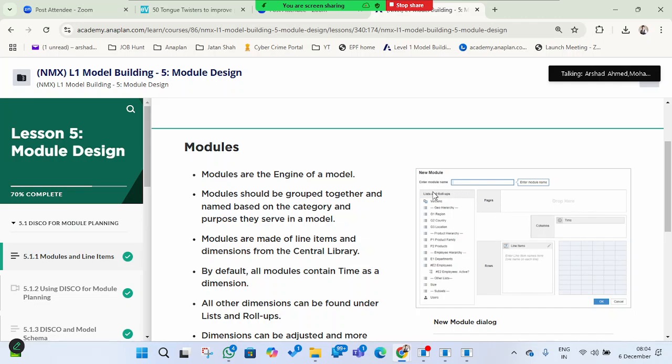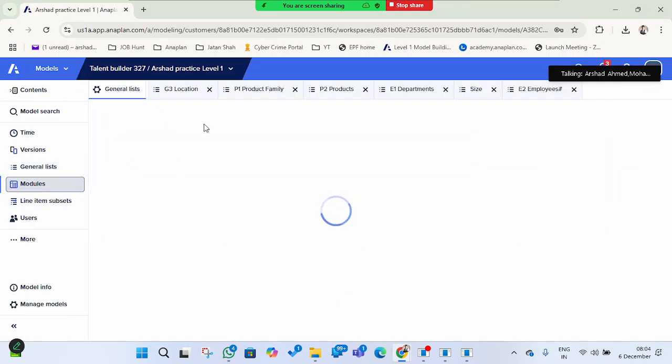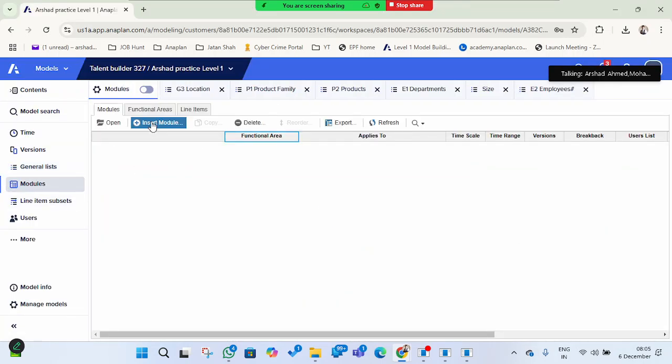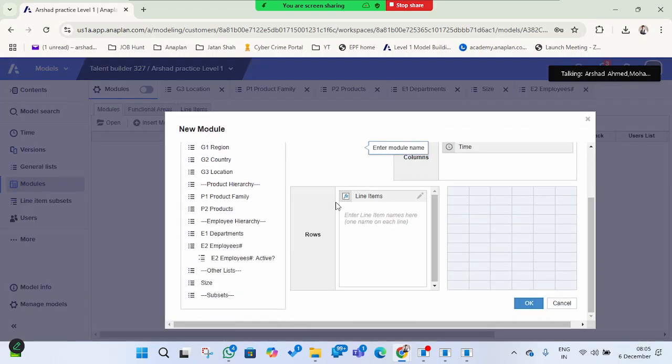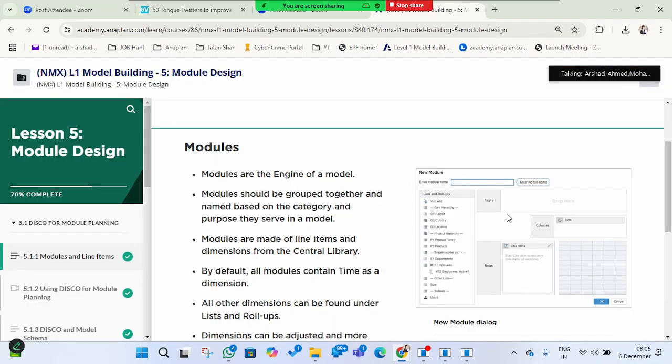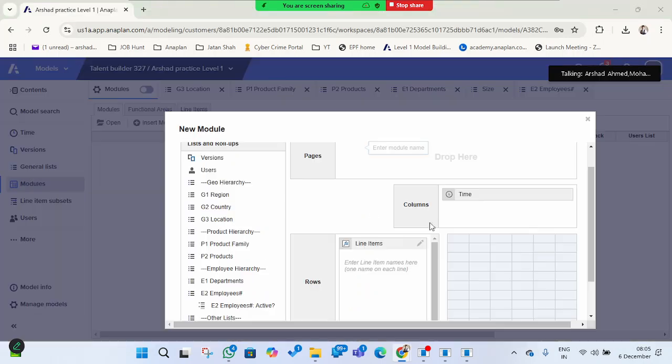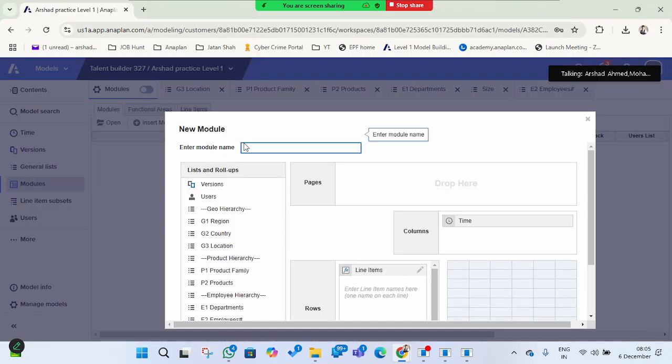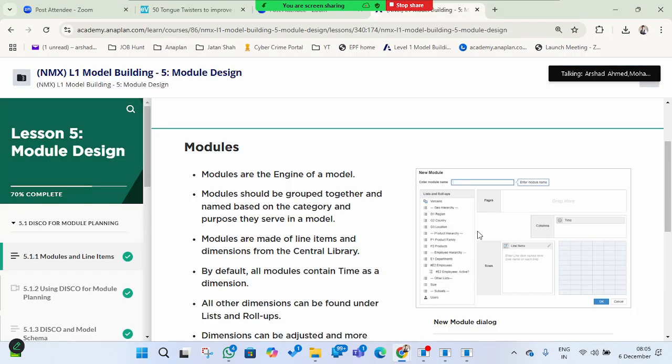I'll show you the actual one. Here, insert module. You can see the same thing here. You give the name of whatever category of module you want to create, and according to that you give the name here. A naming convention is to be followed. There are pages, columns, and rows in a module. According to that, you can create a module.